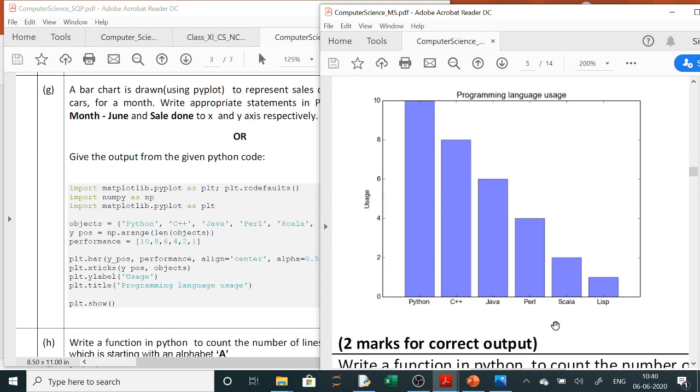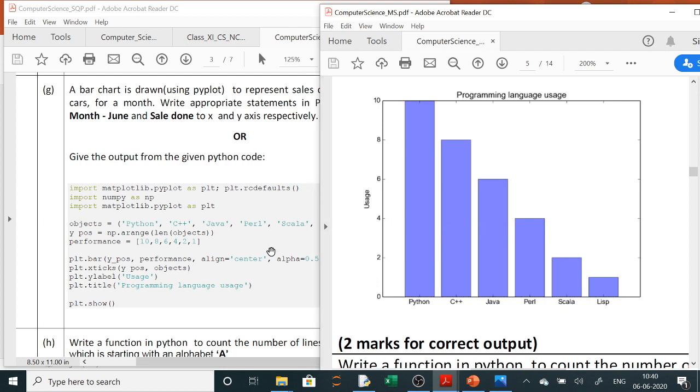If you write anything as x label, you have to mention it here. Since no x label was given in the question, they have skipped it. These are your ticks. Ticks means wherever this dot tick is there, what you have to show there. And this was a bar graph.